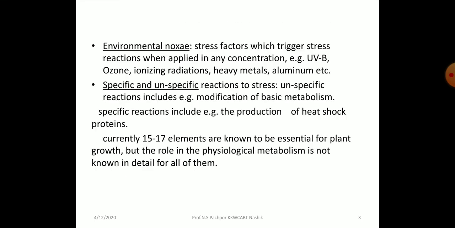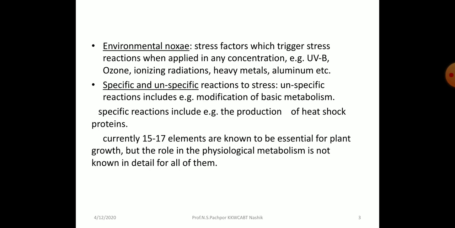Then another is the environmental noxa. This is the stress factor which triggers a stress reaction when applied in any concentration. It means if this particular factor is more than its optimum range, then it causes an environmental noxa. It includes ultraviolet B radiation, ozone, ionizing radiation, heavy metals, aluminium, etc.